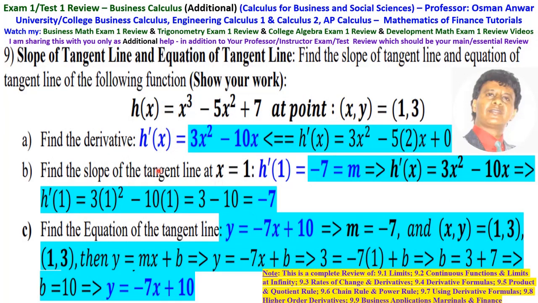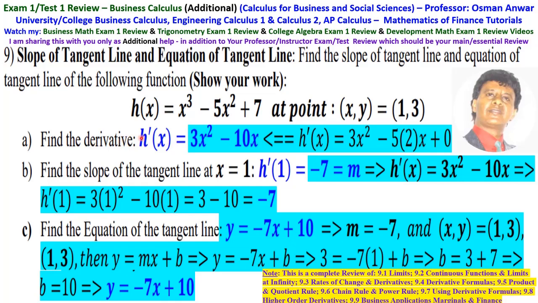Number 9 is find the slope of the tangent line and the equation of the tangent line of the following function. So the function is h of x equals x cubed minus 5x squared plus 7, and we want to find the slope of the tangent line at the point x, y equals 1, 3, and also the equation of the tangent line at 1, 3. Okay.